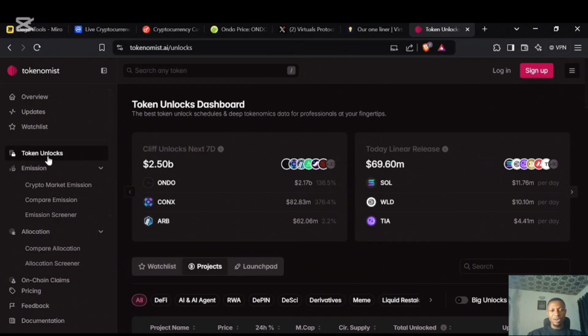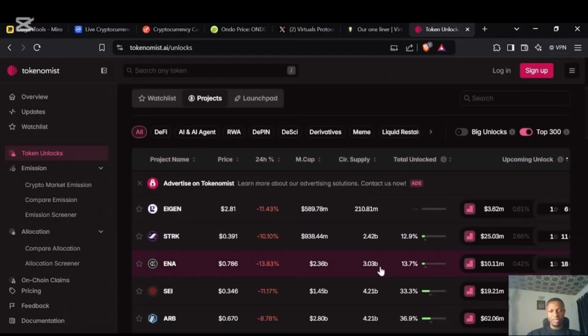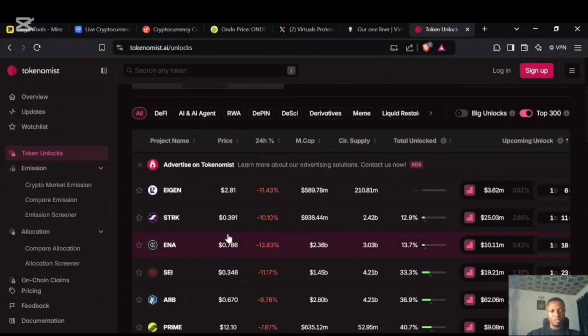We have linear unlock and we have cliff unlock. Linear unlocks are very little unlocks that happen into the market, but cliff unlocks are very huge unlocks that come into the market. So a cliff unlock could be like a 20% release of tokens into the market, 10% or even more. But linear could be like 1%, less than 1%, less than 2%, thereabout. So when you come here, you check different projects, and it's going to tell you when new sets of tokens will be unlocked.